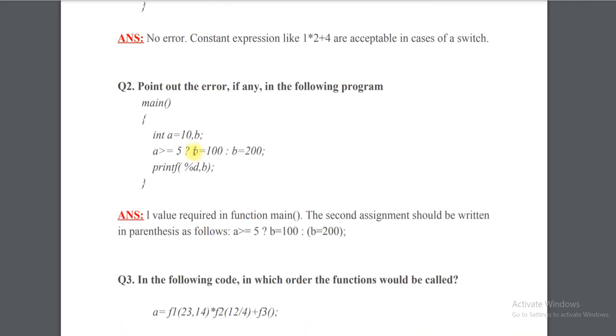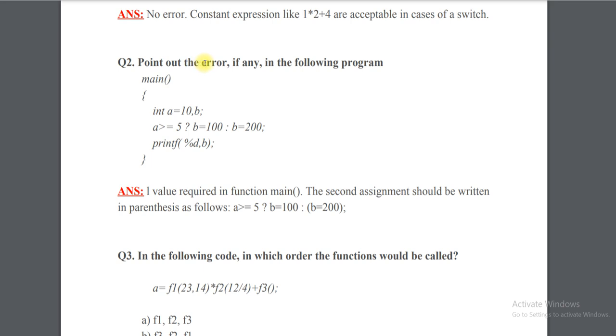Okay, coming to question number 2, point out the error if any in the following program. Guys, don't go by the answer mentioned in the PDF because some explanation is wrong there and even some answers given are wrong there. So please concentrate on what I am telling, not what is written in the answer.